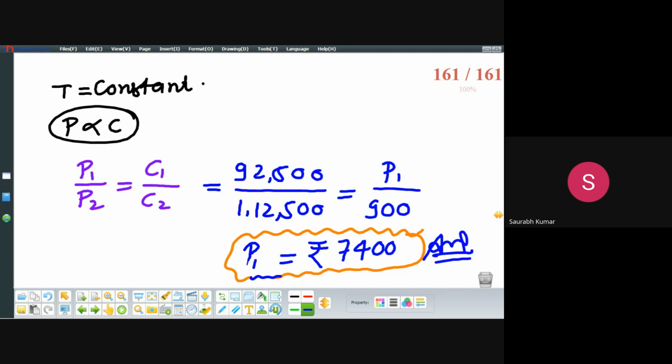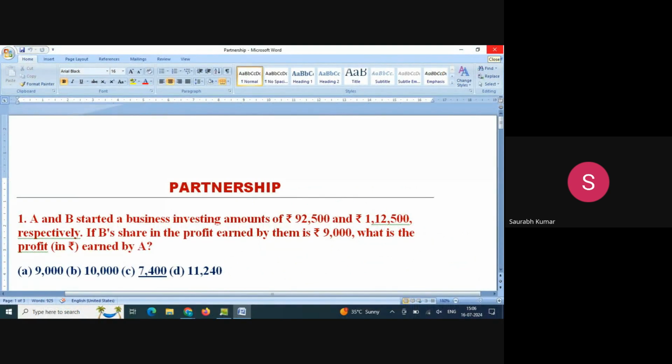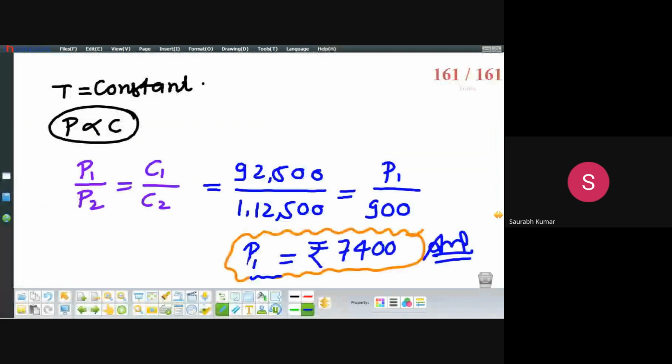Is this clear to everyone? Sir, P2 is 9,000. Yes, P2 is 9,000, sorry. Capital 92,500, 1,12,500. B's profit is given to us as 9,000, asking for A's profit. A's profit will come out to be 7,400.